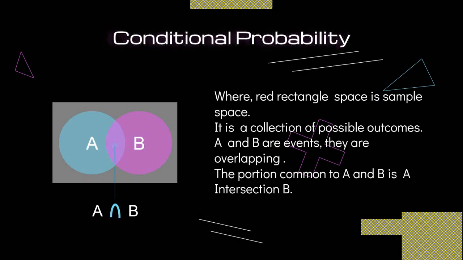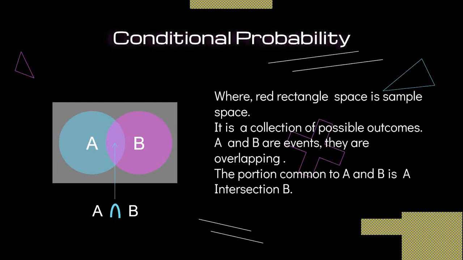Now, what is the conditional probability? Before we start the execution of Bayes theorem, let me explain some basics of probability, and from that we can create the formula of our Bayes theorem. So the first important part in Bayes theorem is the conditional probability. So what do we mean by conditional?